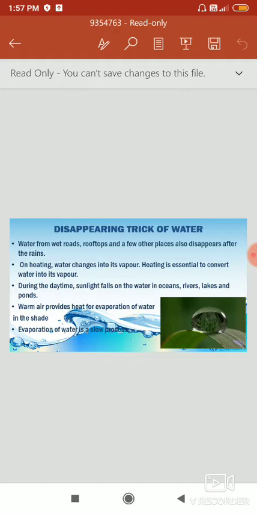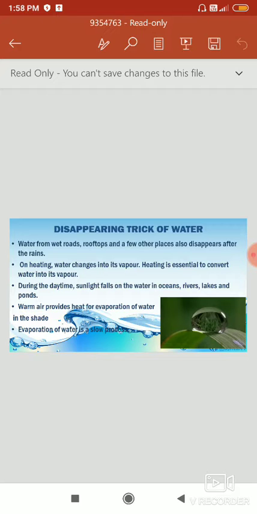Water from wet roads, rooftops and other places disappears after raining. And disappearance means evaporation here. That means the change of water into water vapor. And this evaporation occurs because of heating, that is the temperature which occurs due to the sunlight, due to solar energy.